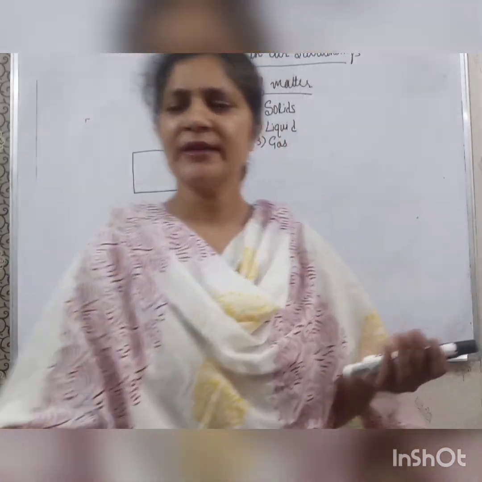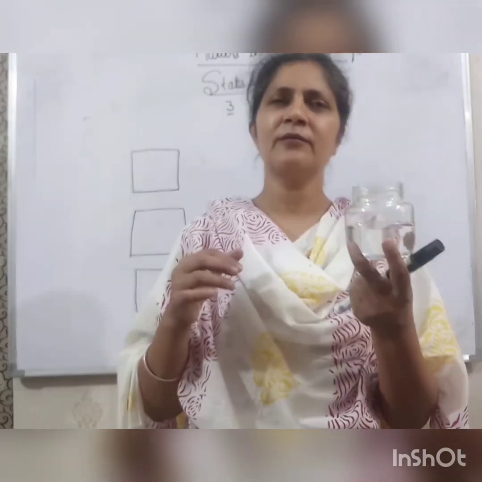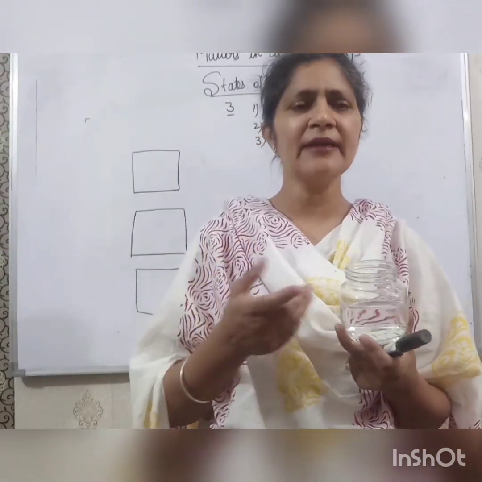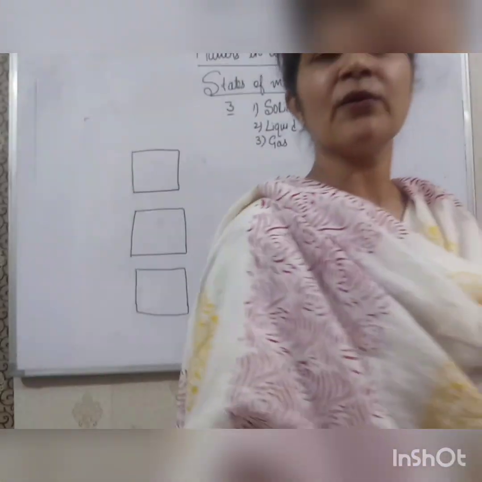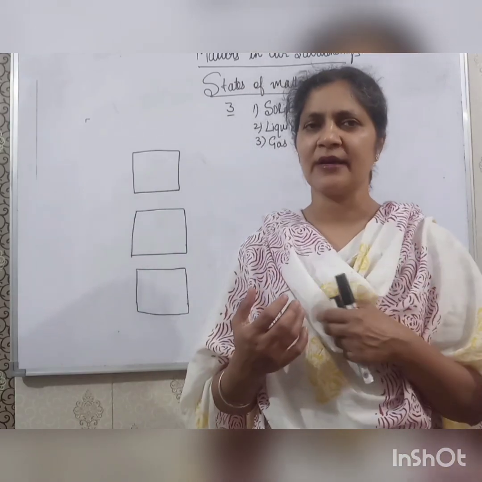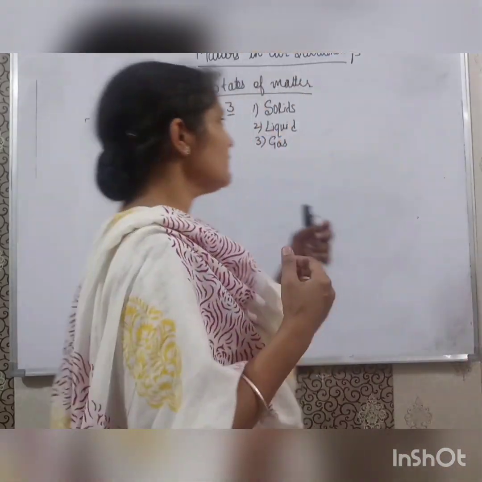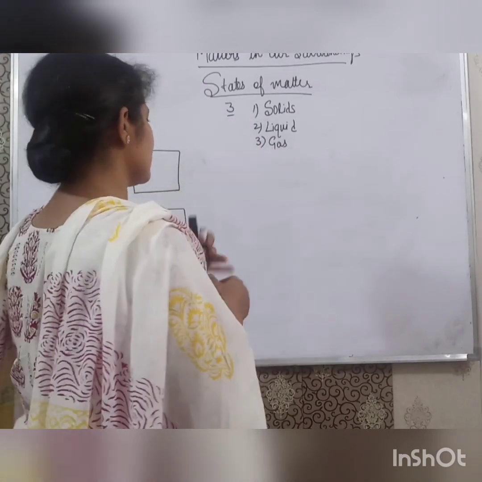Like liquid is, here is water. See, there is water in the container, milk, kerosene oil, any type of oil. These are all liquids. And gases, you all know there are so many gases in the air: carbon, oxygen, nitrogen, etc. Today we will see the properties of the solid, liquid and gases.